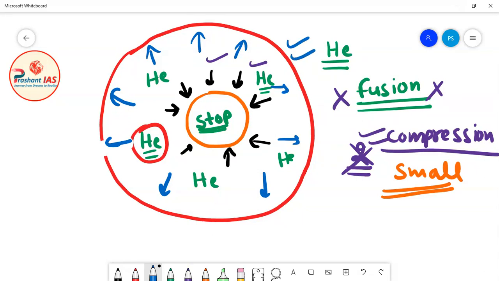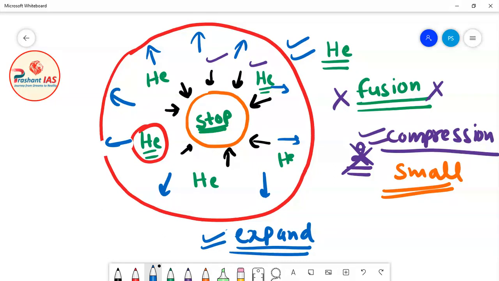The star will become bigger and bigger, even bigger than it was in the red giant stage. Again the expansion of the outer layers of the star will start.